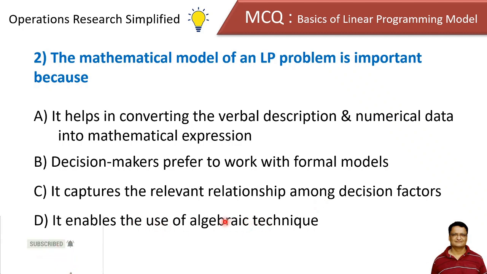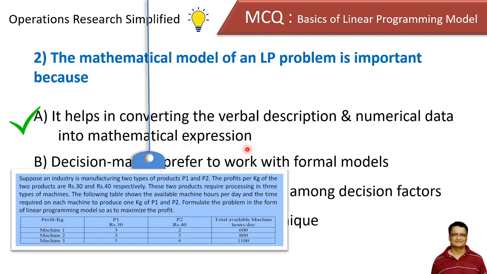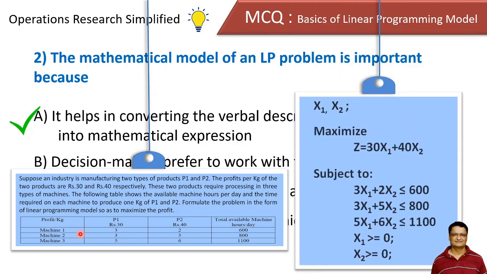Now, though all options seem to be quite correct, the most important option is that the mathematical model helps in converting the verbal description and numerical data into mathematical expression. So usually we are given a problem in the form of a statement and we have to convert that statement into some mathematical form.